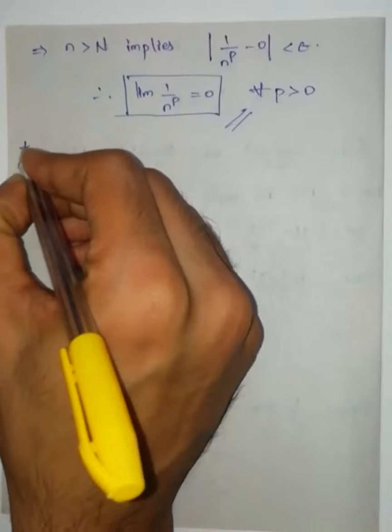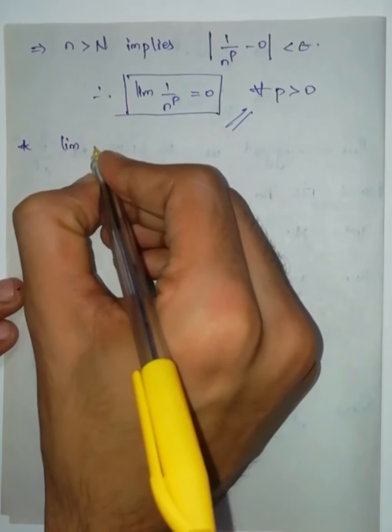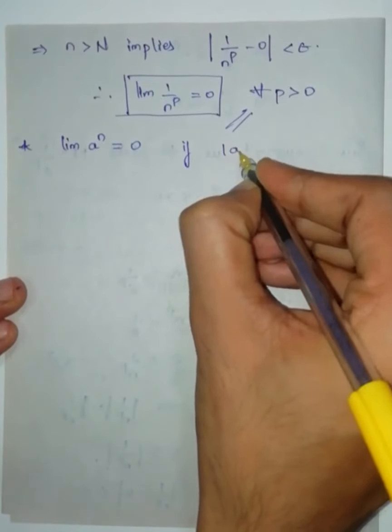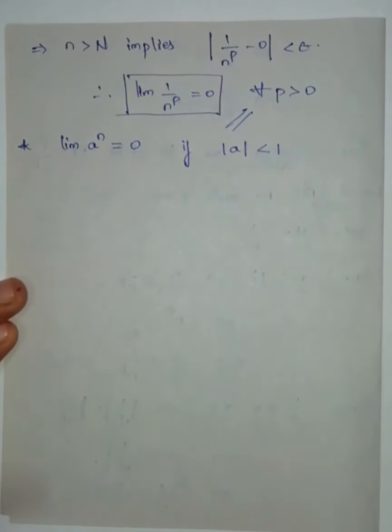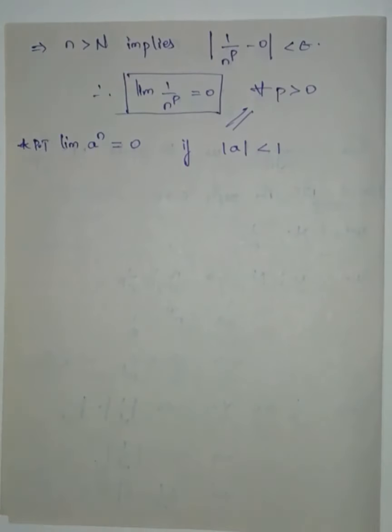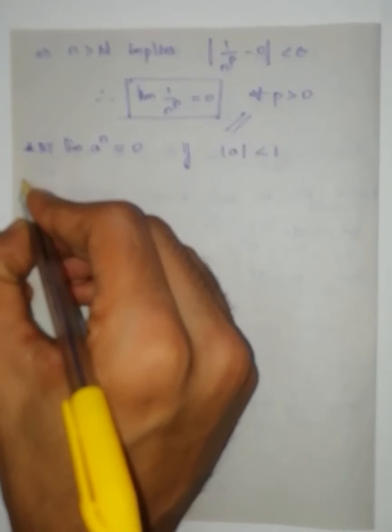Next one. Limit of a to the power of n is equal to 0 if modulus of a is less than 1. Prove that. Proof.